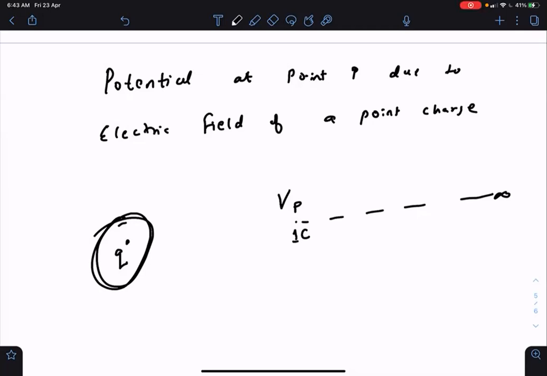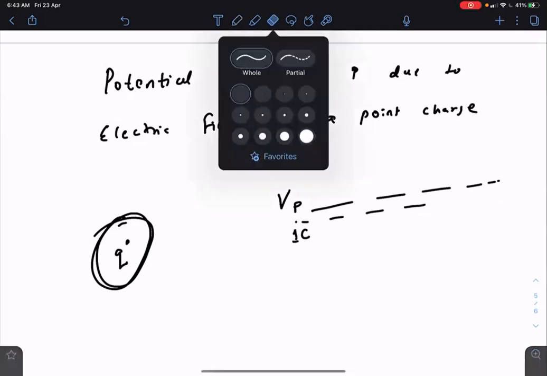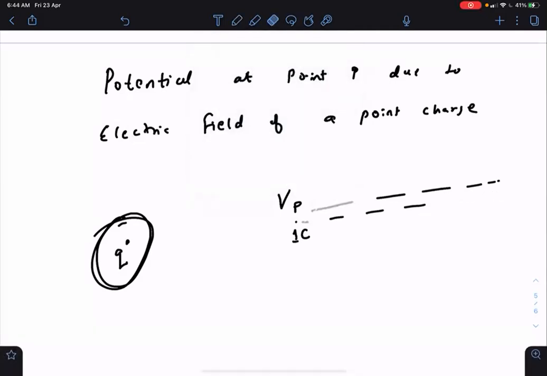You can also define potential at P as negative of work done by electric field for the reverse path, which means from infinity to P. Negative of work done by electric field when the charge particle is taken from infinity to P. So this potential is just representing the capability of this charge to do work on 1 coulomb. And what is potential energy? Potential energy of two charge particle system is K Q1 Q2 by R.